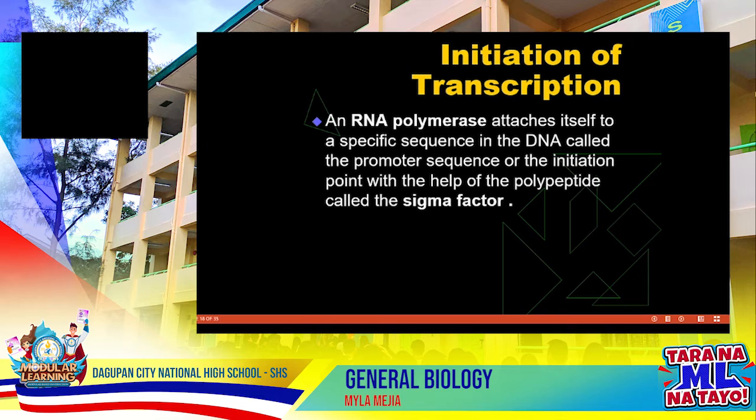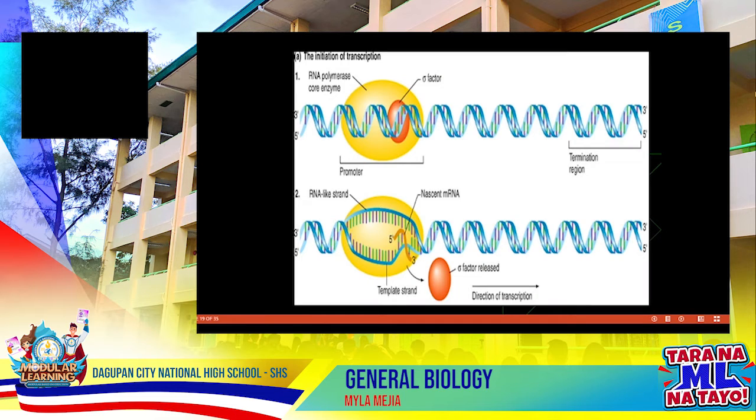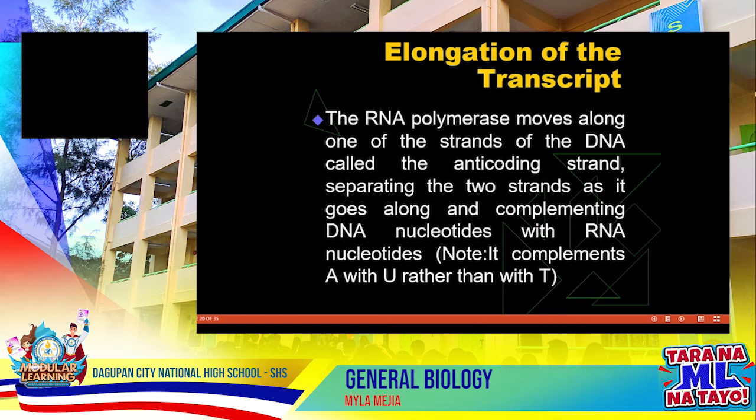For the initiation of transcription, an RNA polymerase, RNA standing for ribonucleic acid, attaches itself to a specific sequence in the DNA called the promoter sequence or the initiation point, with the help of polypeptides called the sigma factor. As you can see, the yellow structure refers to the sigma factor.